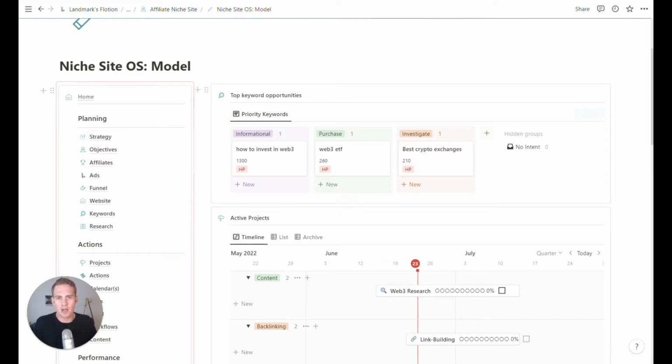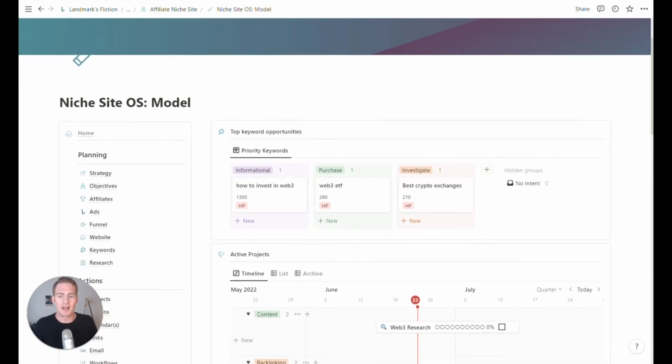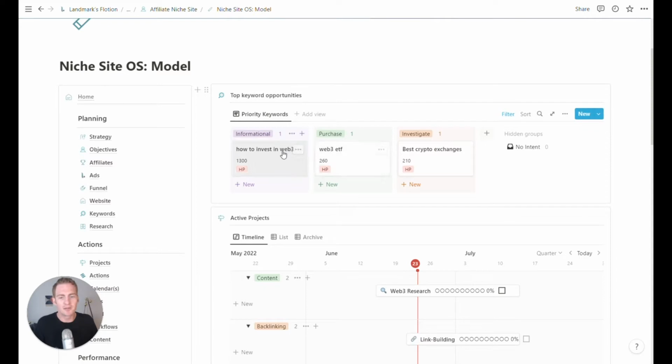For this model, I've tried to be a little bit more specific about a scenario or an example of a niche site. I just chose crypto Web3 as a potential niche. I didn't really do that much research. I don't know if it would be such a good idea. But there are real keywords and real data with it. So hopefully that makes it a little bit more realistic and helps you imagine how you might use it yourself.